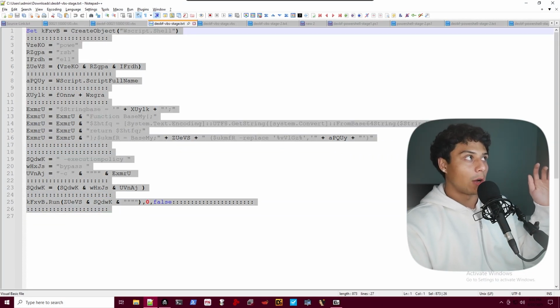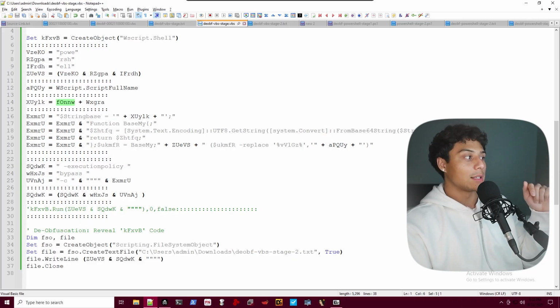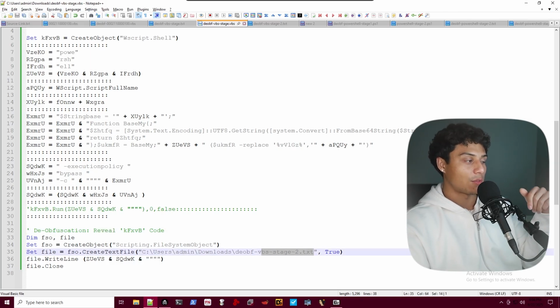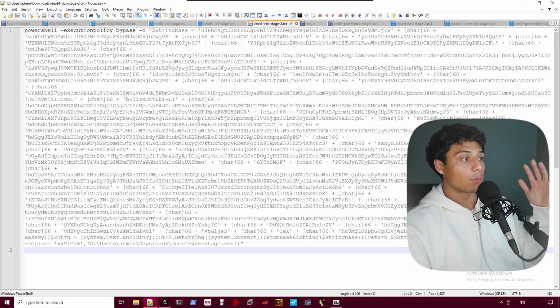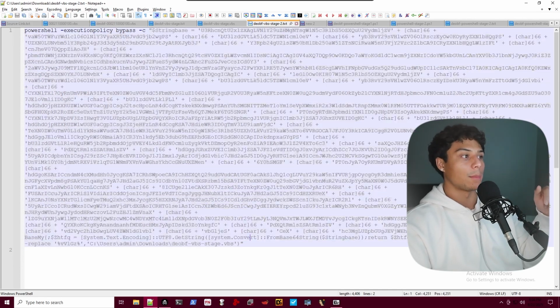So instead of having to figure out all this and deobfuscate it little by little, what I'm going to do is make my own VBS and, again, comment out their run. I don't want to execute or run their code. I want to reveal their code. So let's write it to a file. Again, a text file, and let's take right here this same variable that they were going to execute. Instead, let's write it to my text file. But what happens when we deobfuscate this next stage of the code? You are left with this, a PowerShell execution policy bypass -C for command. They're executing a new PowerShell command.